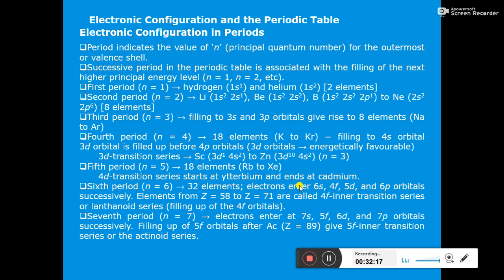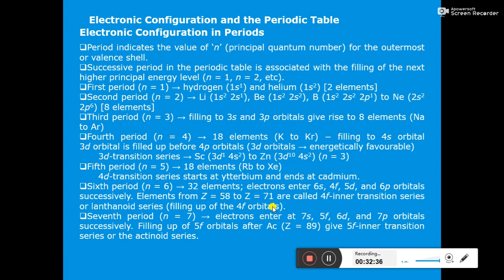So first electrons will enter in 6s, then in 4f, then 5d and then 6p. Elements from Z equal to 58 to 71 are called 4f inner transition series or lanthanoid series, where the last electron enters in 4f orbital.